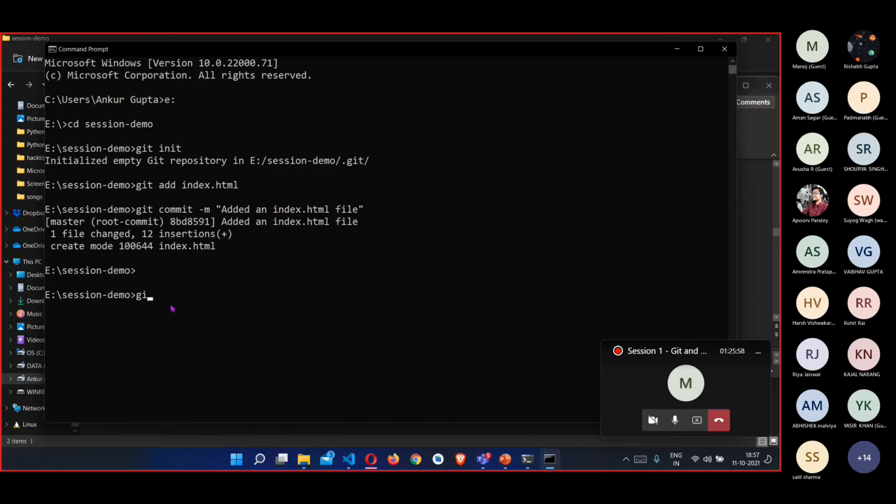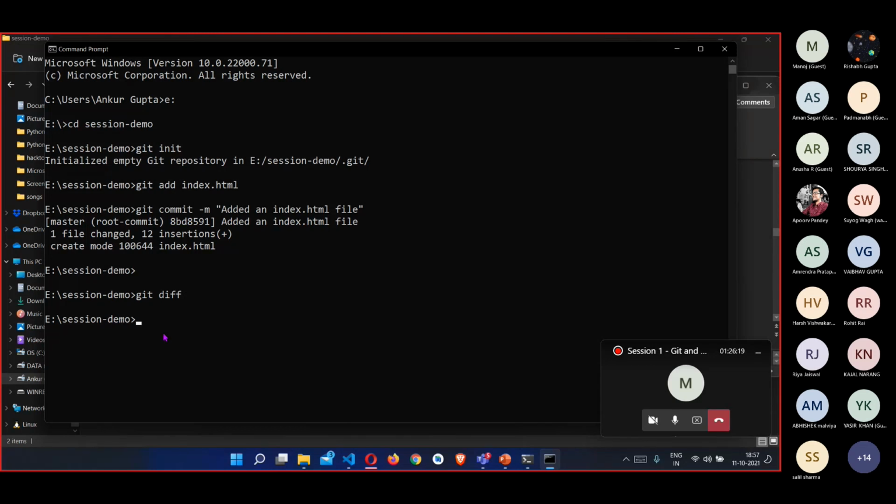Right now, since we have already committed our changes, we should not see anything in the git diff command. You can see it doesn't return anything. What git diff does is that it shows you the difference between your local changes and your Git repository.